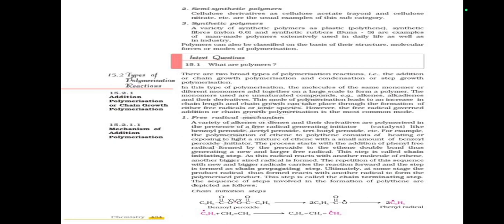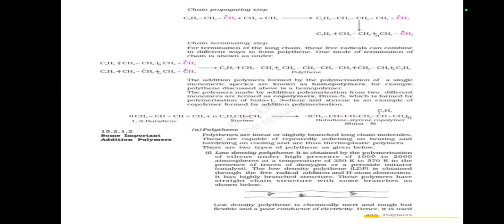The sequence of steps involved in the formation of polythene is depicted as follows: chain initiation step, chain propagating step, chain terminating step. For termination of the long chain, free radicals can combine in different ways to form polythene. One mode of termination of chain is shown as under. The addition polymers formed by the polymerization of a single monomeric species are known as homopolymers. For example, polythene discussed above is a homopolymer.